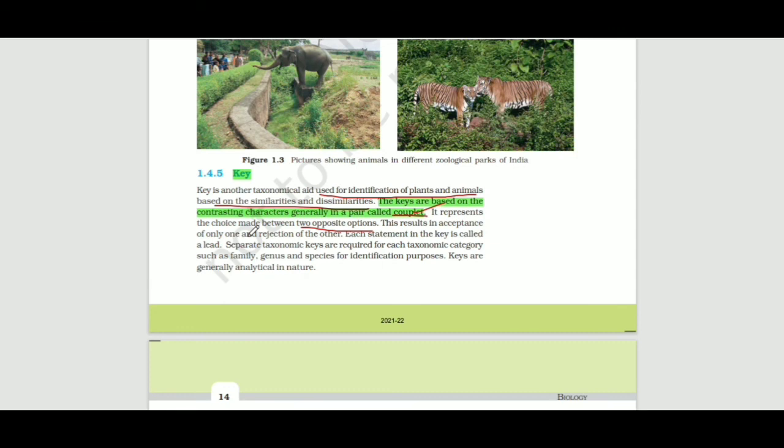Each statement in the key is called a lead. It is a very important question, one more very important question for MCQ. So let's mark it, and here the couplet is also an MCQ question.